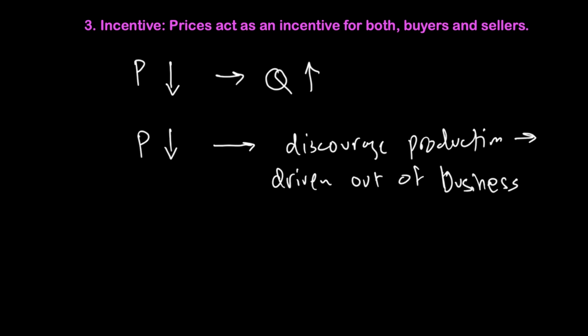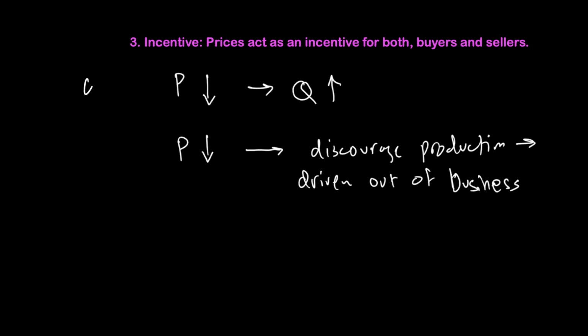Both buyers and sellers are reacting to it, because from a buyer perspective, of course, there is more incentive to buy if the price of a good is going down. Let's say the cost of production goes down, and therefore the price goes down for the good. We can say we will buy more of the good. And similarly, from a producer perspective, this is how he will react.